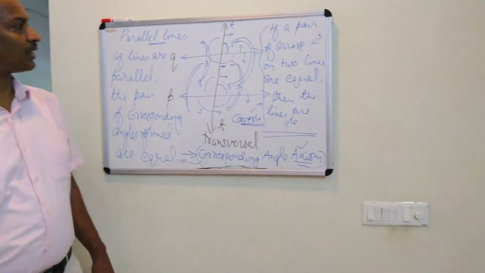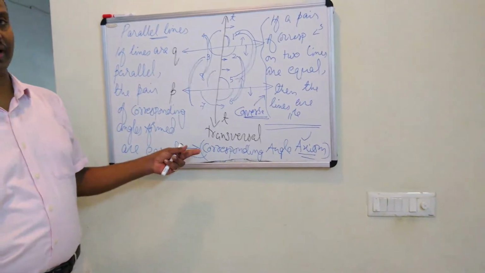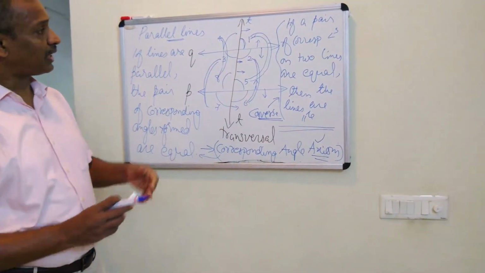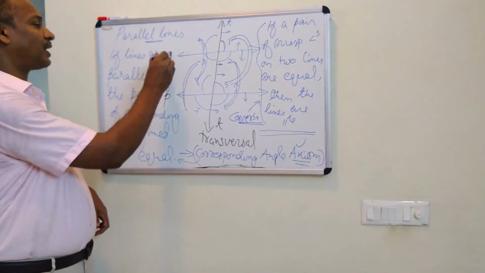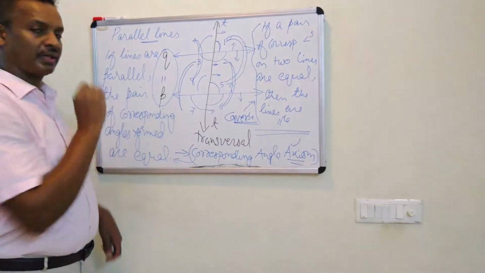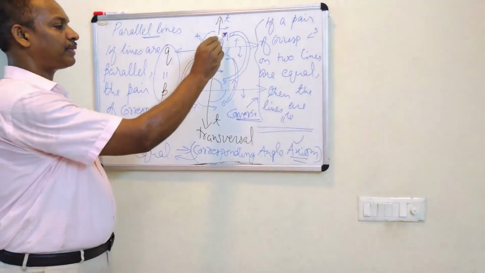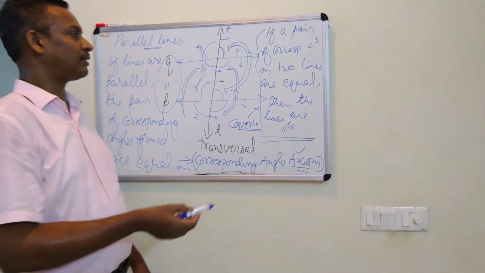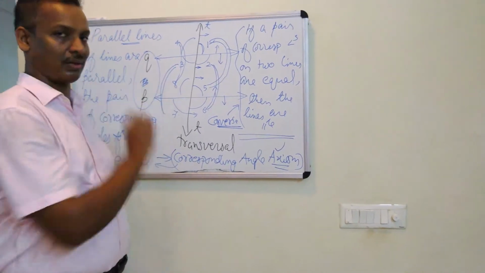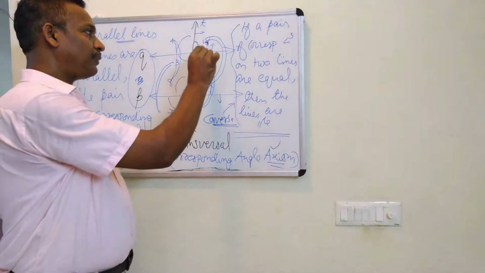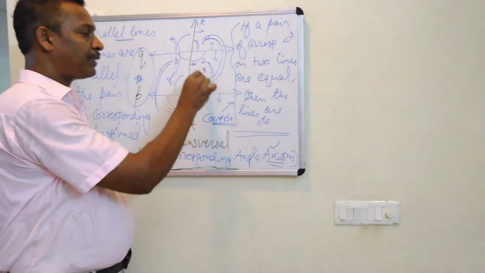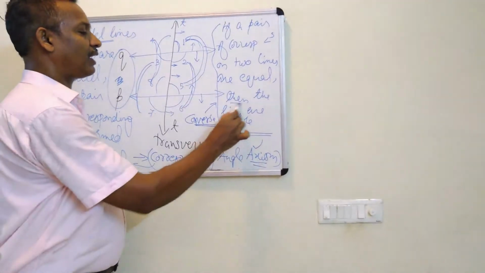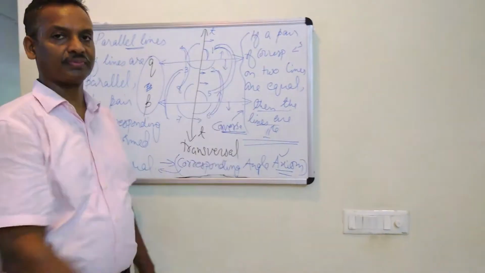Okay, let's revise once again. What is this corresponding angle axiom and what is its converse? The corresponding angle axiom says, from the beginning itself, the lines are parallel. If lines are parallel, then the pair of corresponding angles are equal. Its converse says the lines are not given as parallel. If you are able to say any pair of corresponding angles are equal, then we can say the lines are parallel.